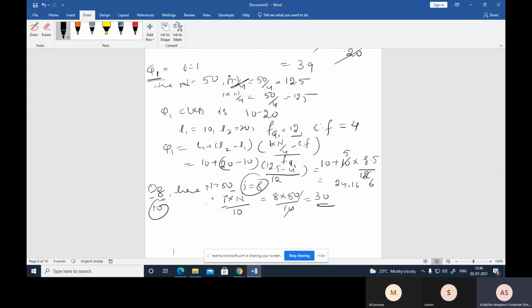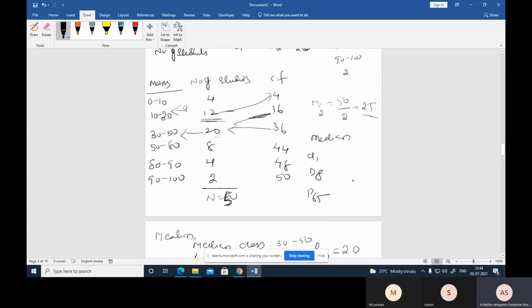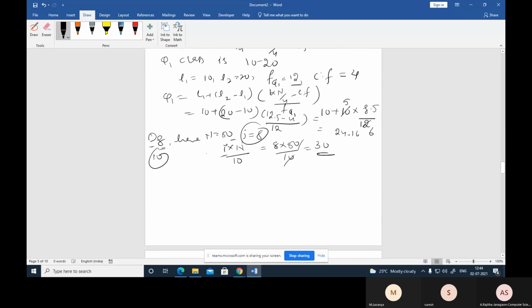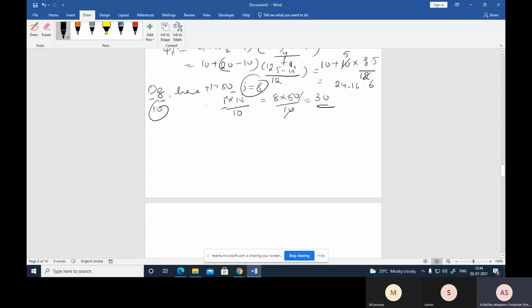Now you can find which cumulative frequency is greater than this value. Sorry, not 30. 8 fives are 40.